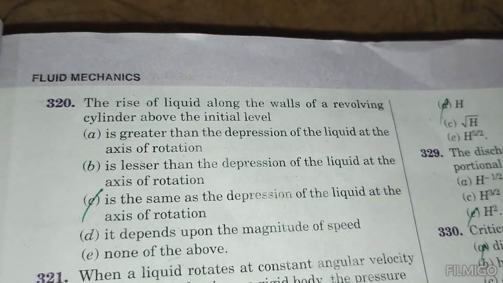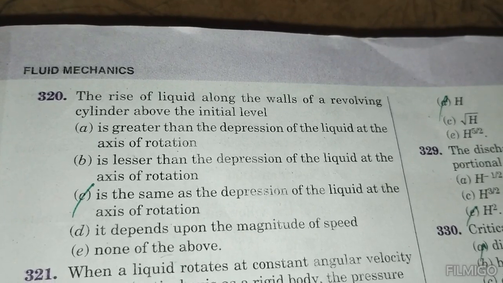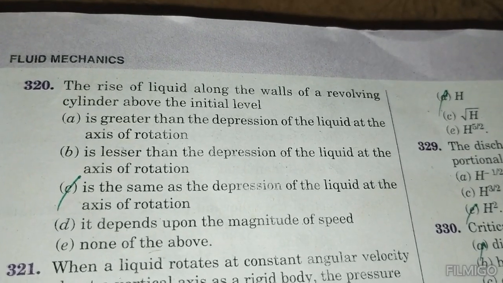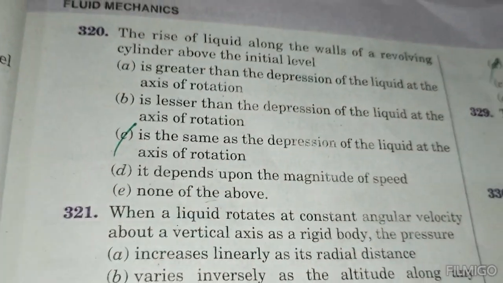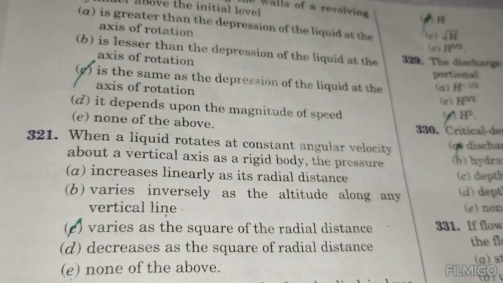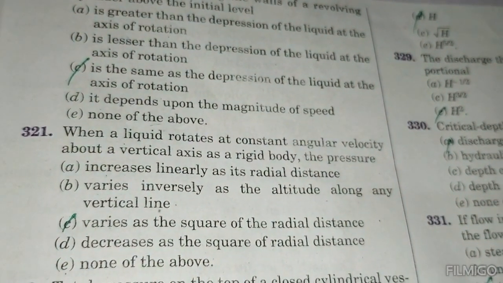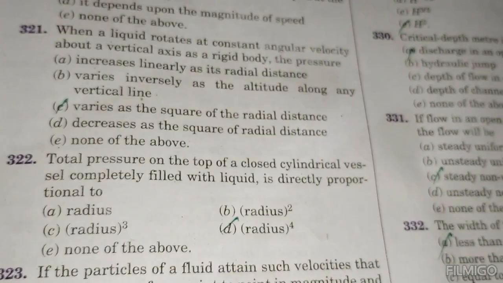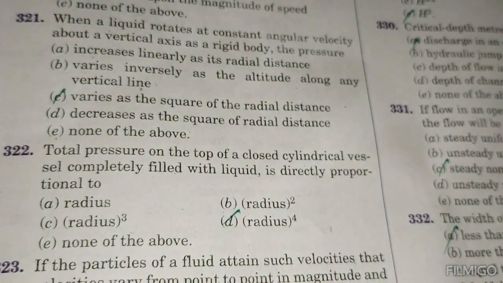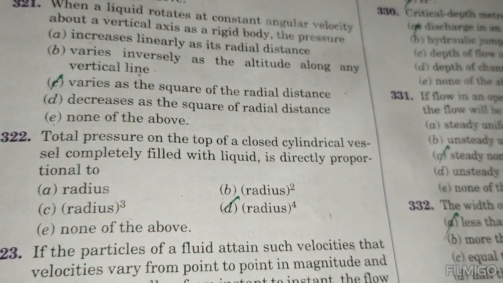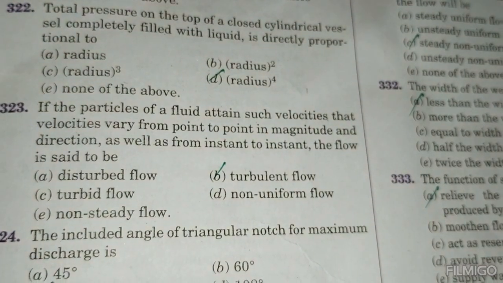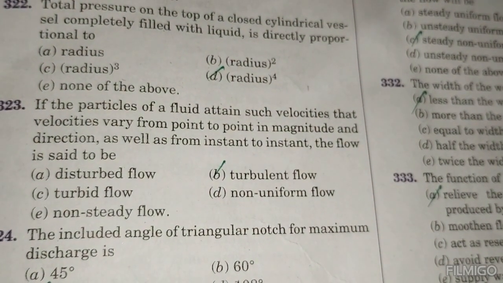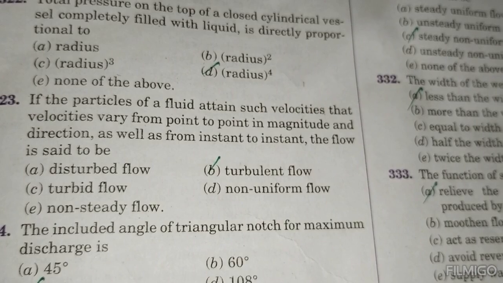The rise of liquid along the walls of a revolving cylinder above the initial state is the same as the depression of the liquid at the axis of rotation. When a liquid rotates at a constant angular velocity about a vertical axis, it behaves like a rigid body, and pressure varies as the square of the radial distance. Total pressure at the top of a closed cylindrical vessel completely filled with a liquid is directly proportional to the radius to the power 4. When the particles of the fluid attain such velocity that velocity varies from point to point in magnitude and direction from instant to instant, flow is said to be turbulent flow.